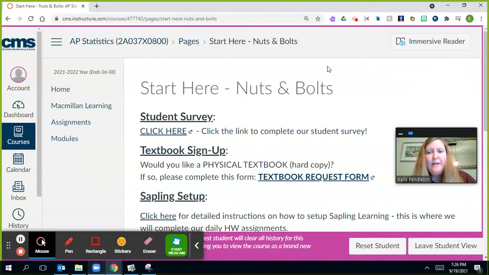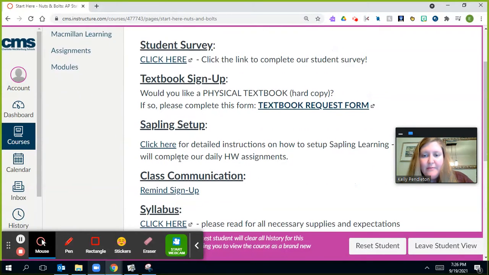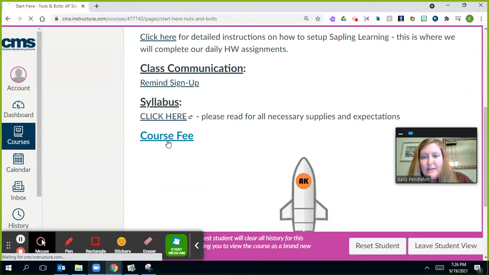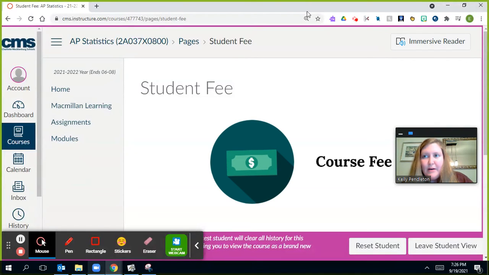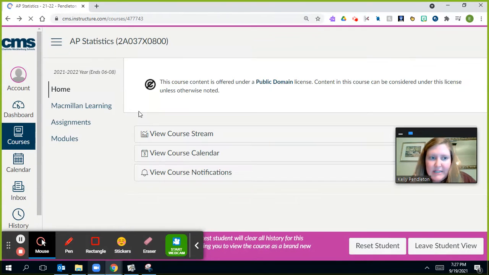And so here we have the student survey. If someone wants a physical textbook, they could sign up for that. We have online homework system, Remind, syllabus, and then that course fee I talked about in the email. You can pay it here by clicking this link. And I've gotten a lot of them, and if, like I said in the email, you have any questions about the course fee, feel free to ask. We do have a review course that we buy at the end of the year that will cover that, and also we do a bunch of activities in class, and that will cover some of those overhead costs. So back to the content.